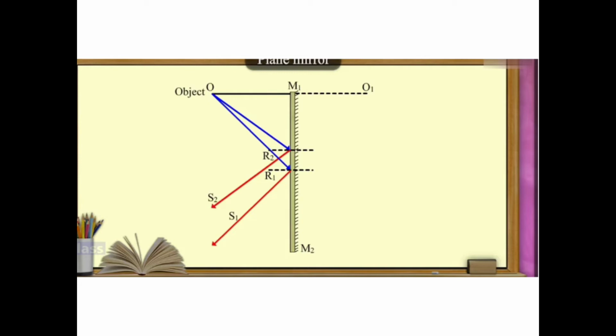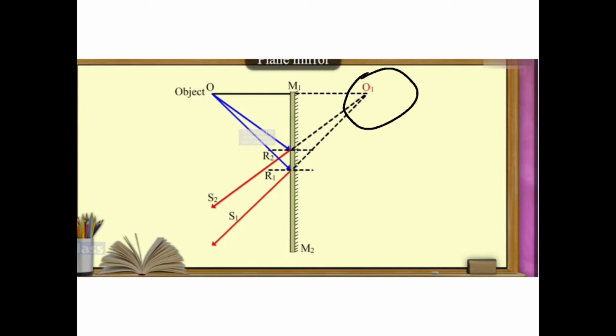Right? Now what we understand always, the light travels in a straight line. So this reflected light, even though it is reflected, we actually extend it further and it gives the image here as O dash.